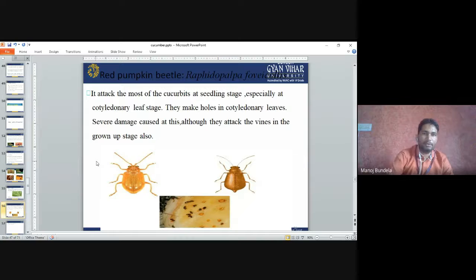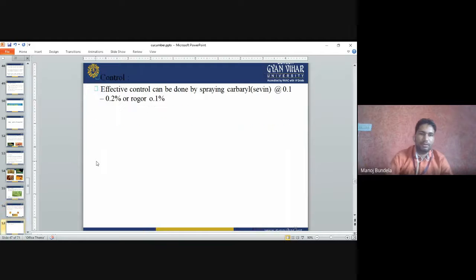Red pumpkin beetle. It attacks most of the cucurbits at the seedling stage, especially at the cotyledon leaf stage. They make holes in the cotyledonary leaves and cause severe damage. So this is the red pumpkin beetle. Effective control can be done by spraying carbaryl 0.1% or Rogor 0.1%.